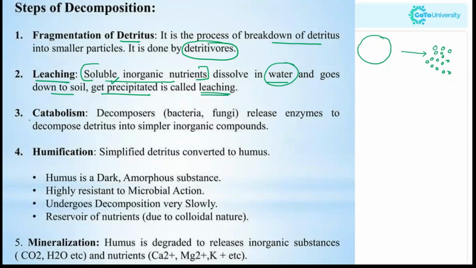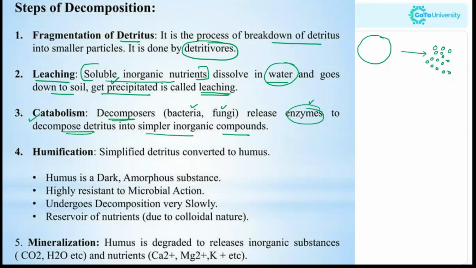Next term is catabolism. The decomposers release certain enzymes to decompose the detritus into simpler organic compounds. So next come the saprotrophs, the organisms like bacteria, fungi. They release certain enzymes to decompose the detritus into simpler organic compounds. Whereas the detritivores just break down the detritus into smaller particles, just breaking down the larger molecule into smaller ones. No enzymes are released there.